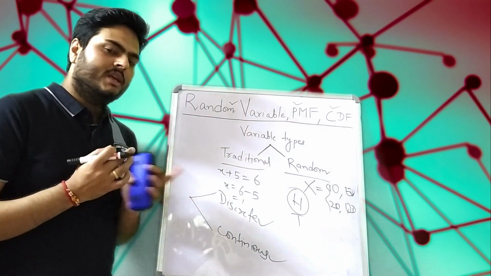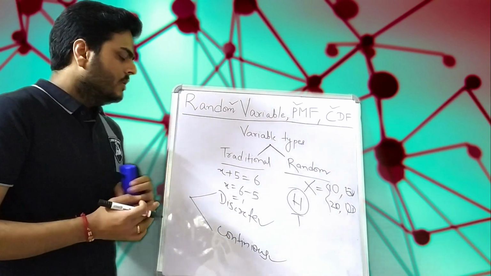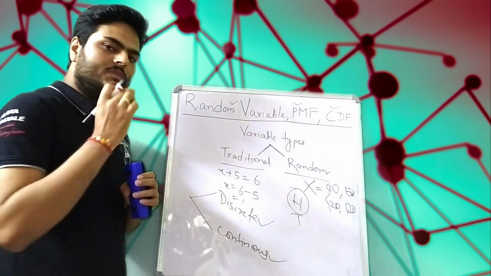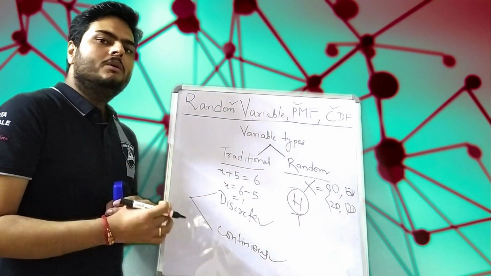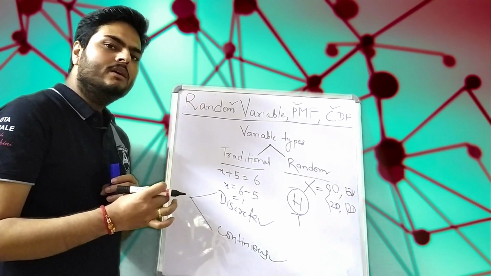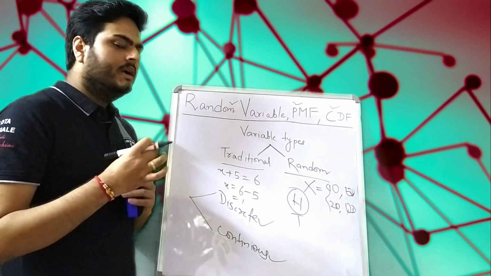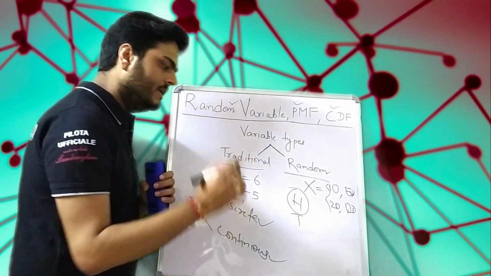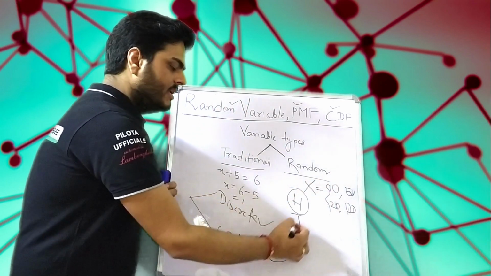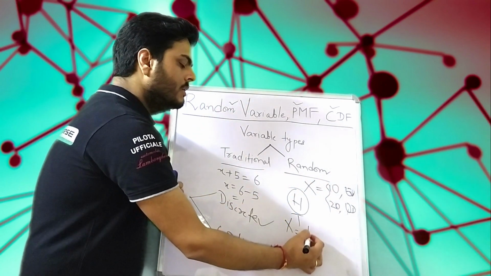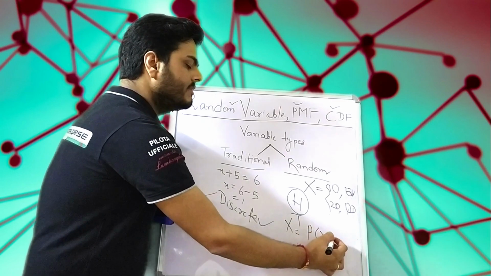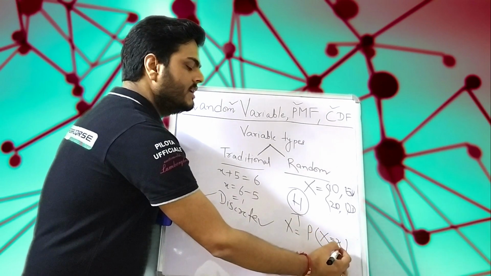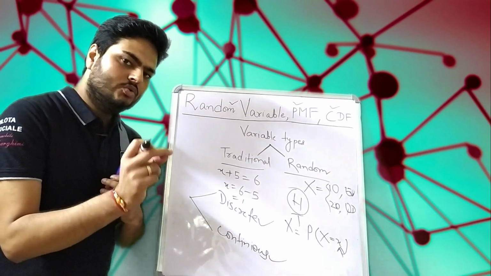Example, let's say when we roll a dice, my random variable will be the probability of getting the output of the random experiment. Let us say my random variable will be the probability of X being x. This small x is the output, for example 1, 2, 3, 4, 5, 6 when you roll a dice.